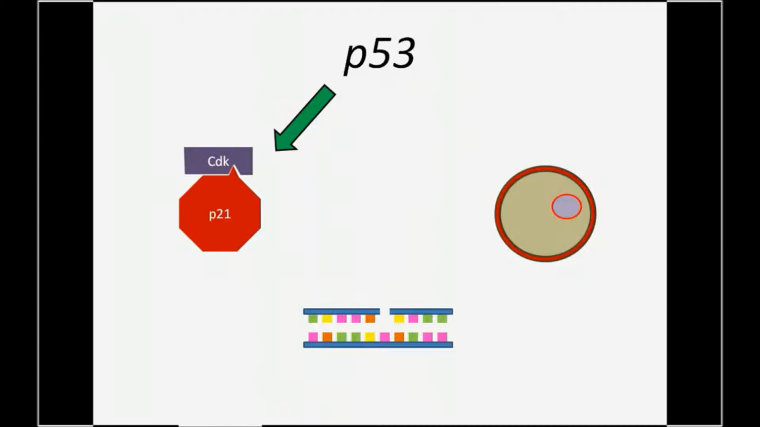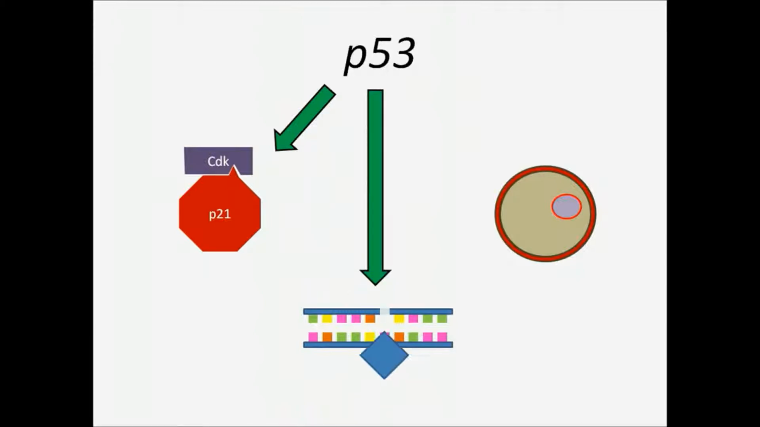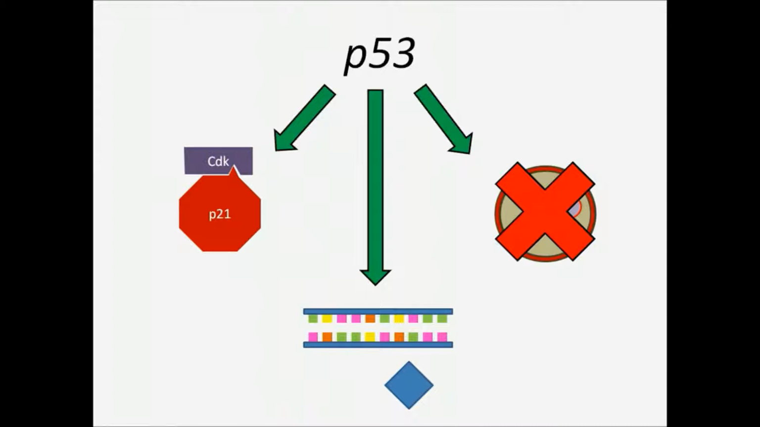P53 may also activate enzymes required to repair the DNA. Finally, P53 is capable of triggering death in cells where damage is irreparable. Loss of function in the P53 gene often results in the division and reproduction of unfit cells, and along with other mutations, may ultimately lead to tumor development.